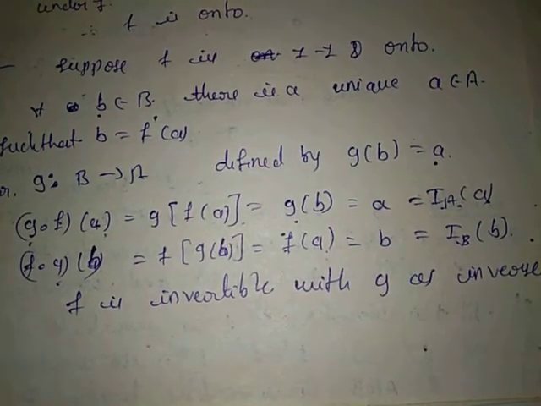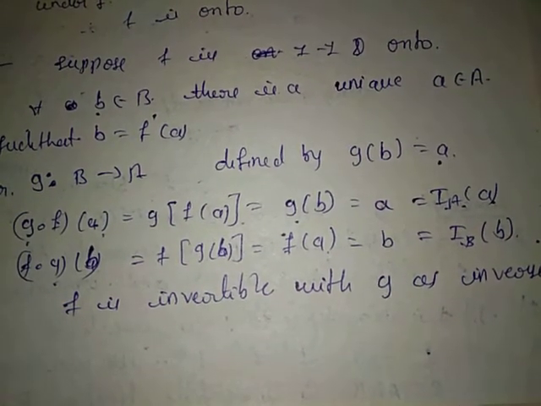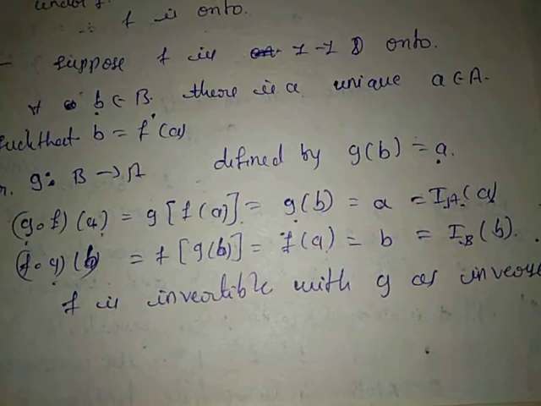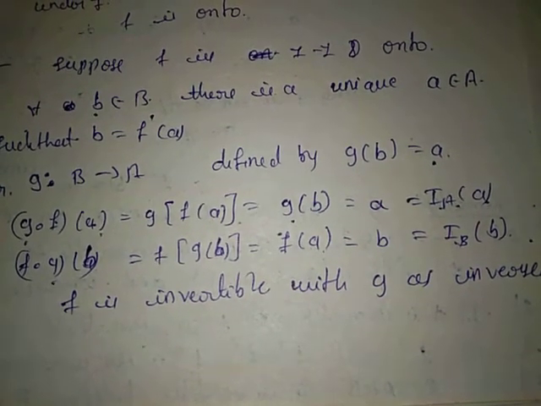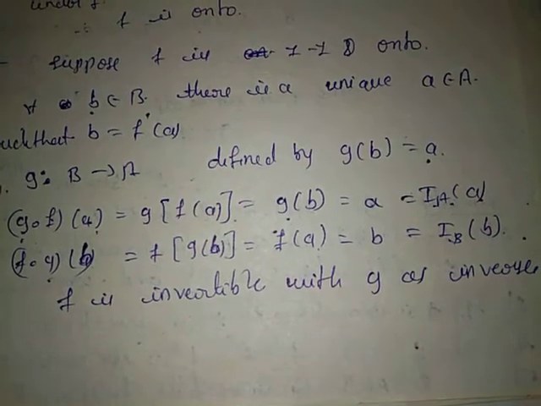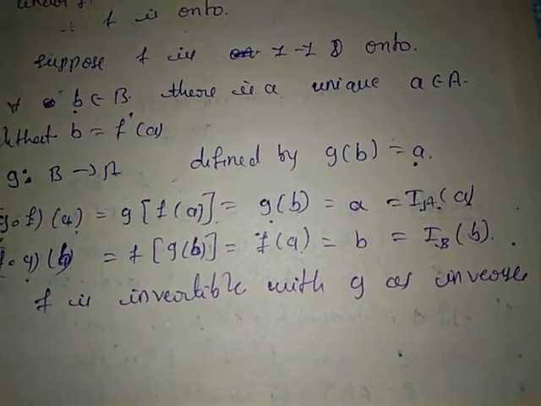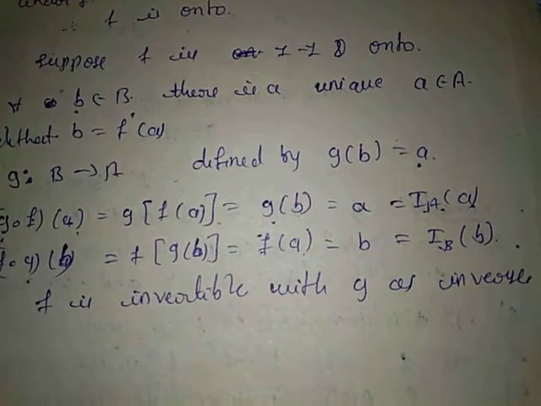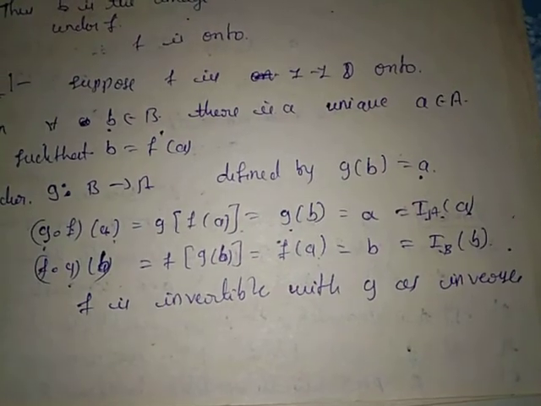Therefore g of b equals a, that is I_A of a. Now f dot g of b equals f of g of b, where g of b equals a. Therefore f of a equals b, that is equal to I_B of b. Therefore f is invertible with g as an inverse.